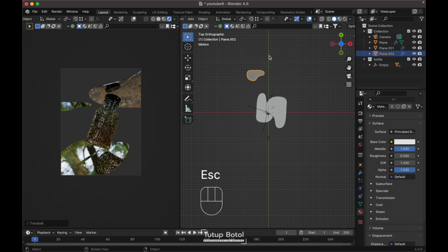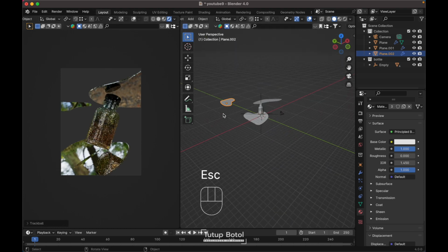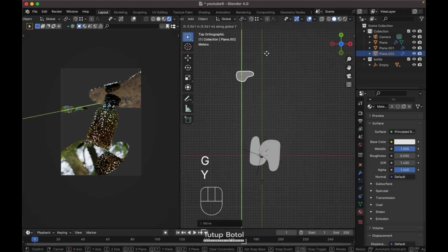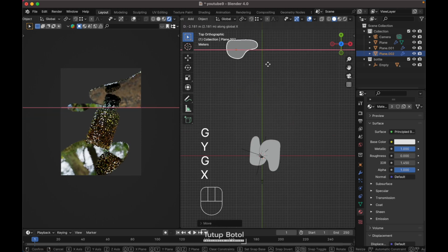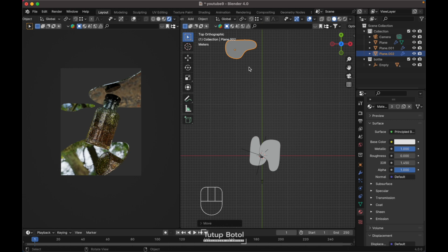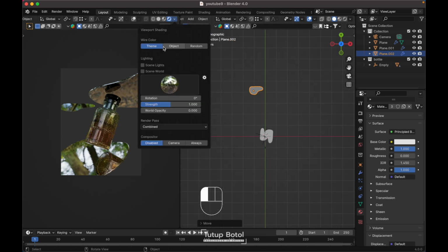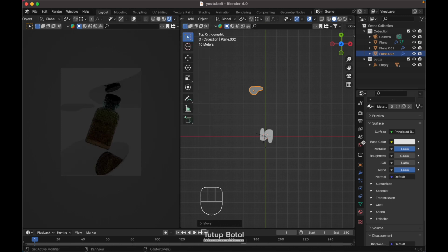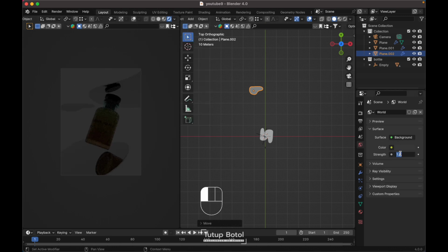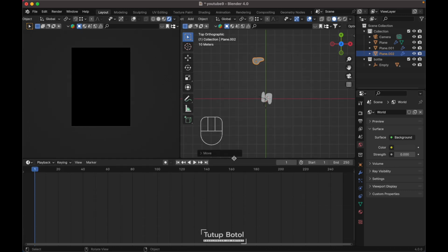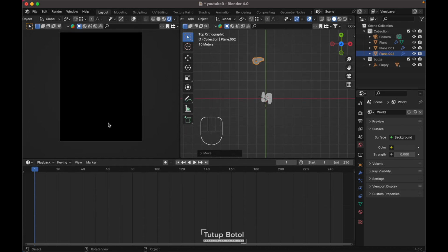I don't want it to have a reflection over here. Maybe somewhere around here. Let's set up the lighting. Let's click over here around the scene light, the scene world, and here the strength, make it 0. Expand over here. Let's zoom in.